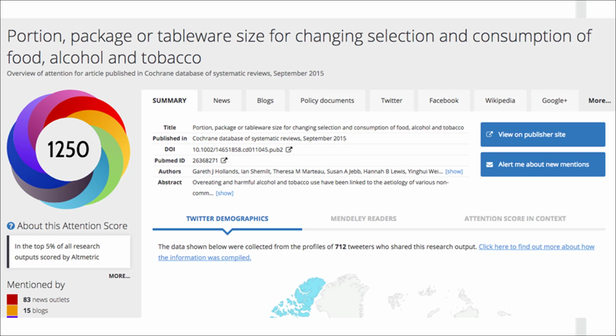This page shows a lot of information about the specific mentions that this review has received. So as well as a simple score of attention, the Altmetric data can be used to understand how the review is being used and what people are saying about it.